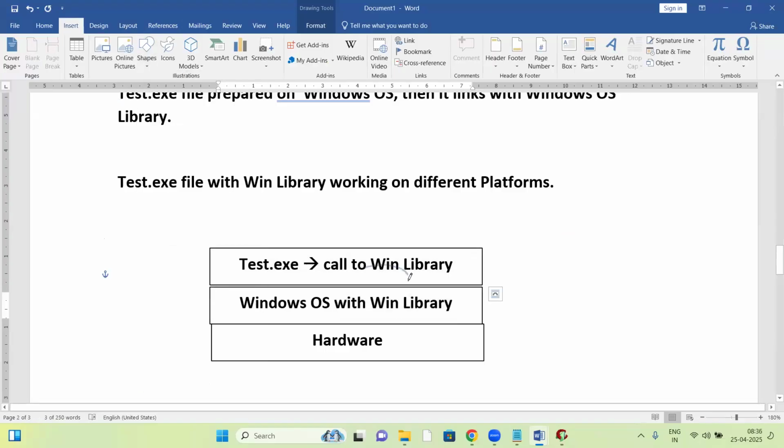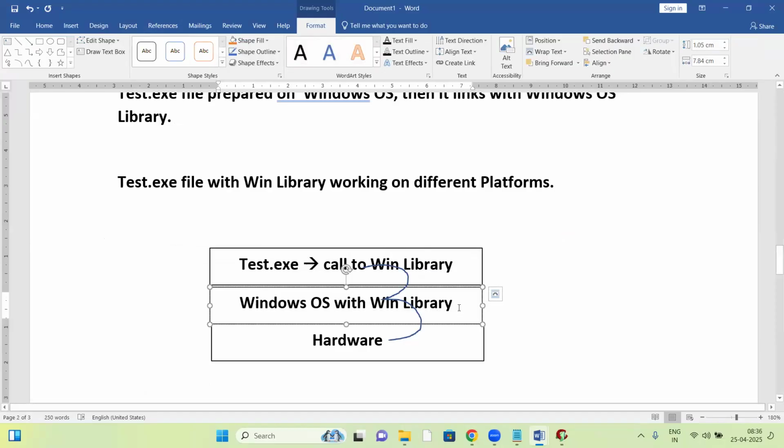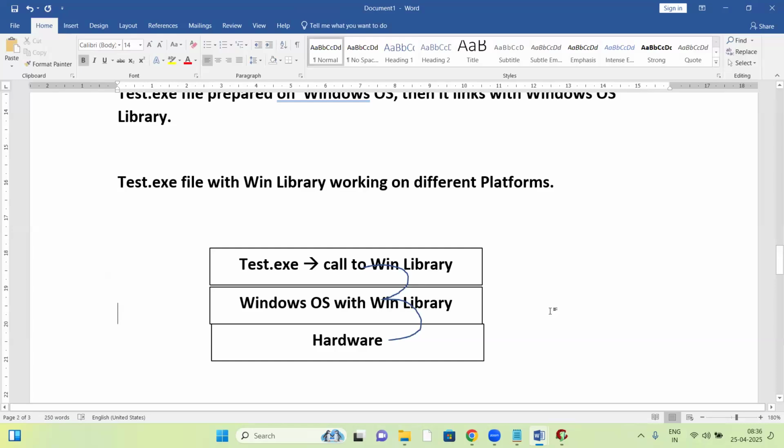So it will call the Windows OS library. Yes, it's available. Using that library, it will communicate with the hardware components. So the exe file executes successfully, and the program completes successfully.